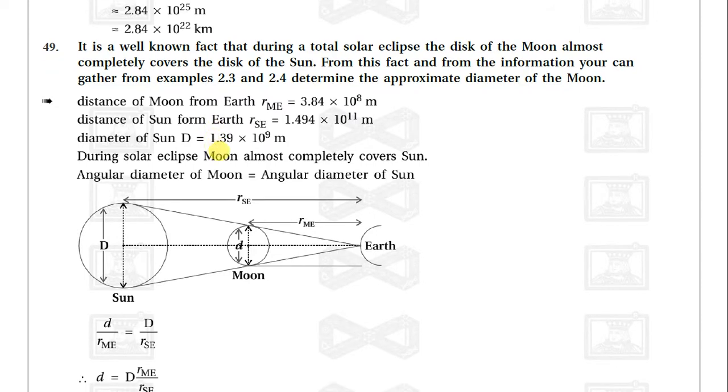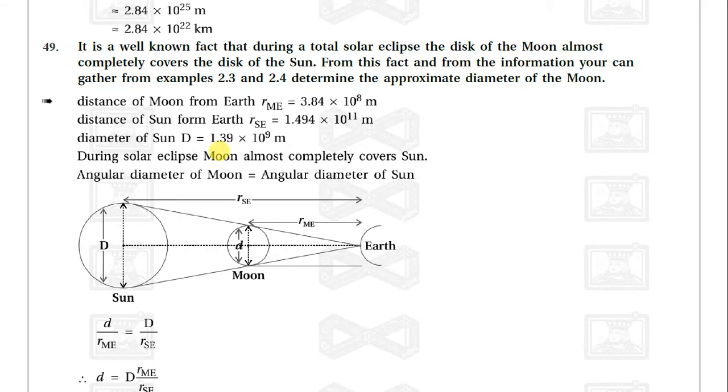It is a well-known fact that during a total solar eclipse the disk of the moon almost completely covers the disk of the sun. From this fact and the information you can gather from examples 2.3 and 2.4, determine the approximate diameter of the moon. The distance of the moon from the earth, r_me, is equal to 3.84 into 10 raised to 8 meters. Also the distance of the sun from the earth is equal to 1.49 into 10 raised to 11 meters. The diameter of the sun is equal to 1.39 into 10 raised to 9 meters.